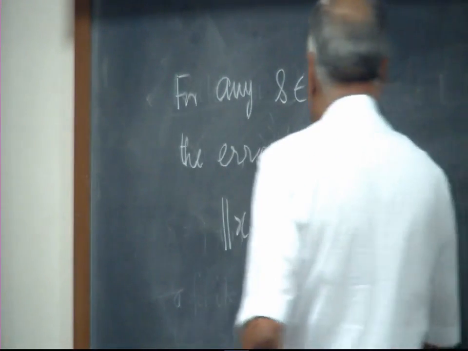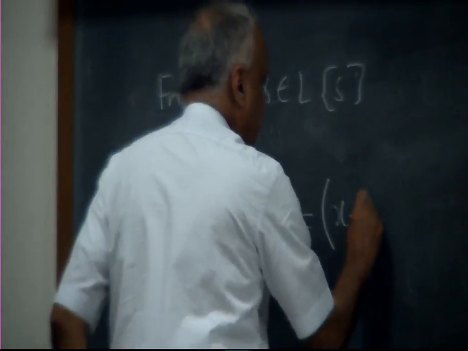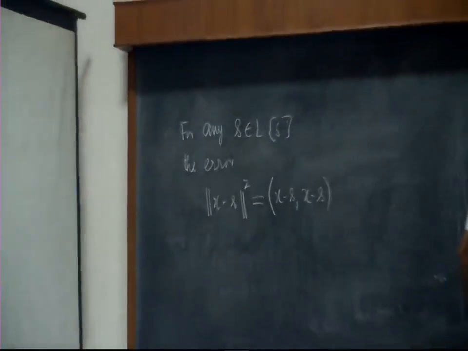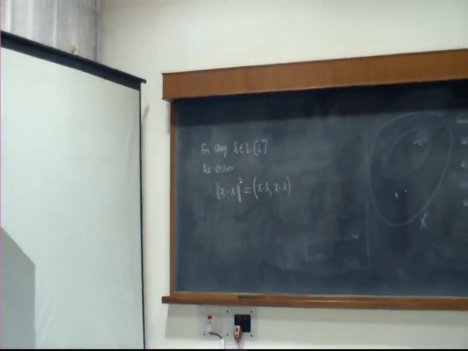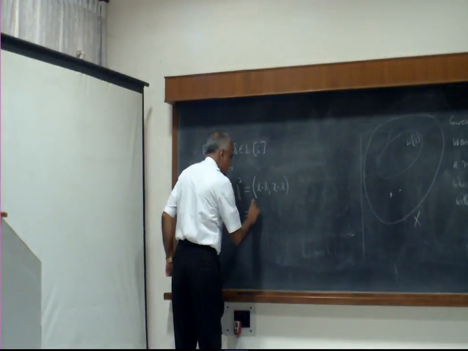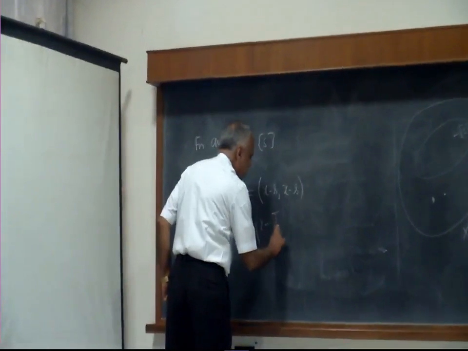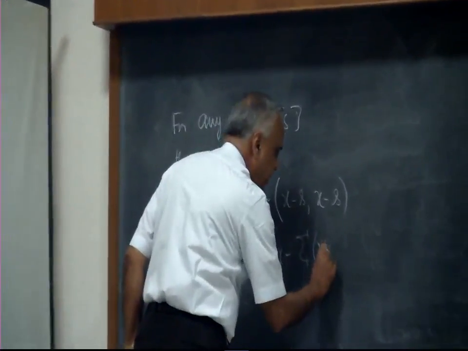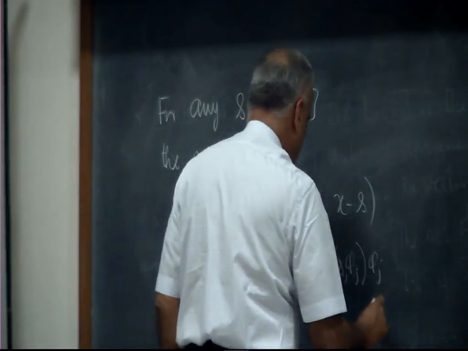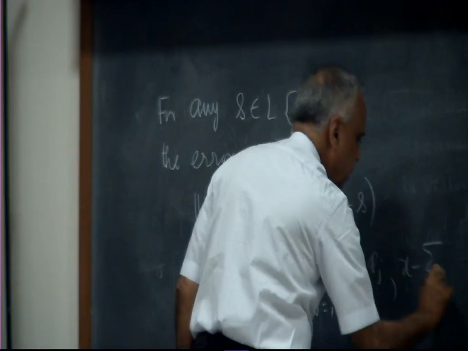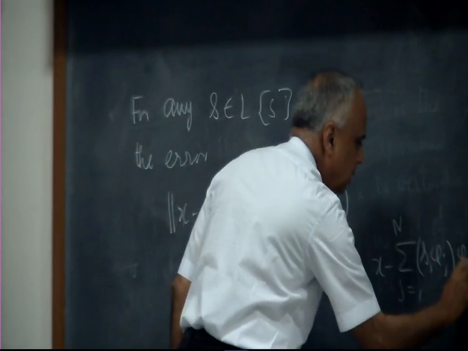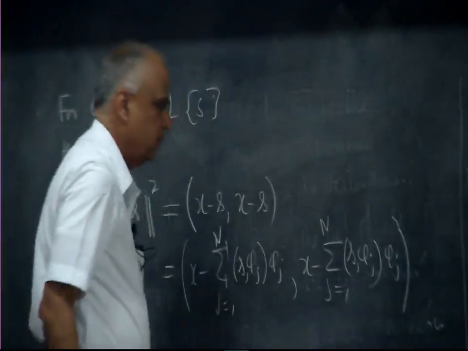So, that will be equal to the inner product of x minus s with itself. Now, I know what s is, so I will write the expansion for s. This is the inner product of x minus the summation over j equal to 1 to n of s phi j times phi j, comma x minus the summation over j equal to 1 to n of s phi j times phi j.